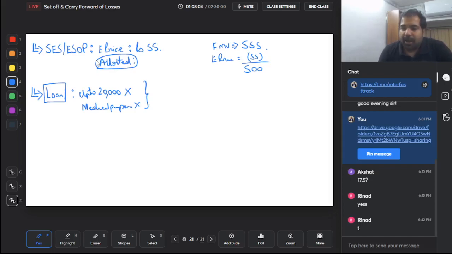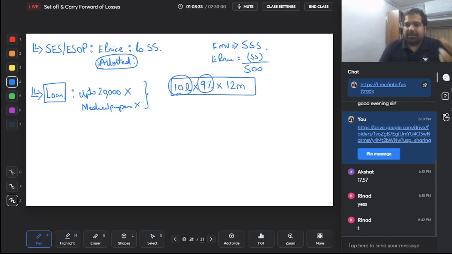But let's say you wanted to buy a car worth 10 lakh rupees, and for that you took a loan, will that be a benefit? Let's check. They will ask you how much was SBI charging you on the 1st of April of that year. So let's say SBI was charging you 10%. How much is your employer charging you? Only 1%, let's say, for example. So the benefit that you're making is 9%. This benefit into how many ever months? Let's say the whole year the loan was outstanding, so into 12 months this will be a perquisite. Yes. So repeating, the amount is simple. This interest rate is the SBI interest rate for that loan minus whatever he's charging, into the number of months the loan has been outstanding. Alright, small loans no problem, medical purposes no problem.